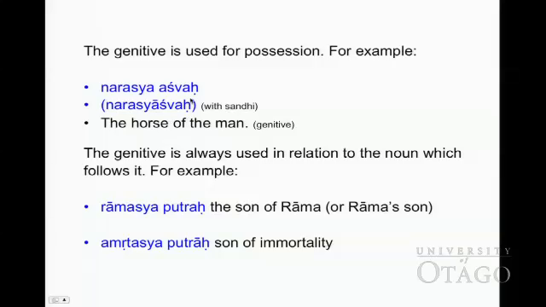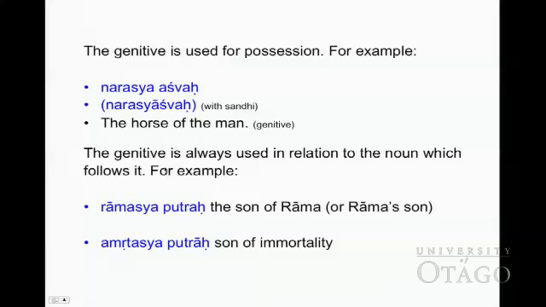The genitive is used for possession. For example, narasya aśvaḥ. Narasya, of the man. Aśvaḥ, horse. The horse of the man.